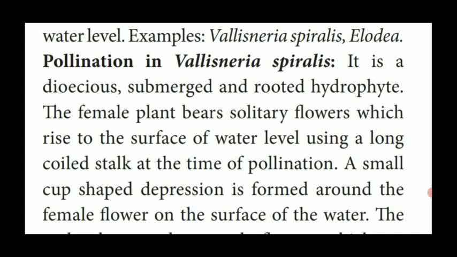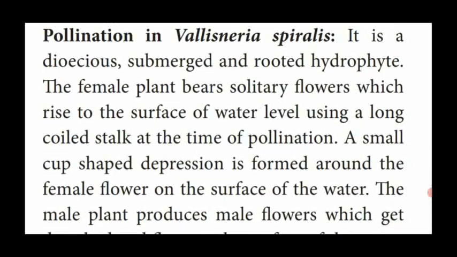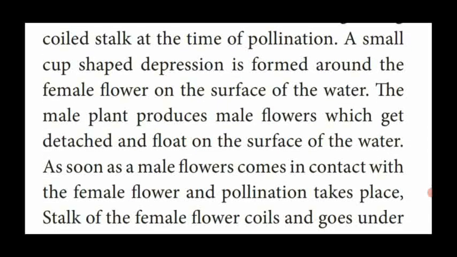When they reach the water level, a small cup-shaped depression or cavity is formed around the female flower on the surface of the water. The male plant produces male flowers which get detached, that means separated, and as the male flowers come in contact with the female flower, pollination takes place.